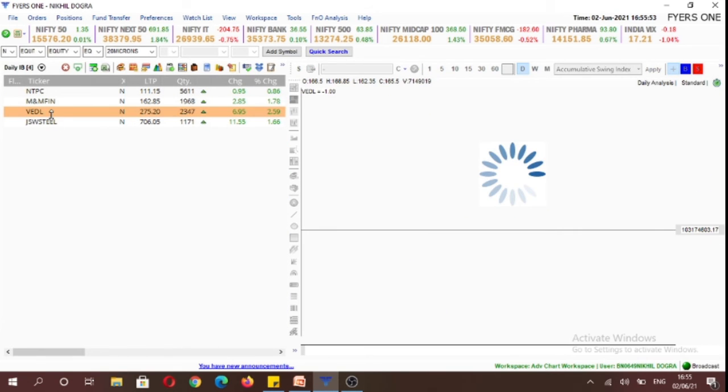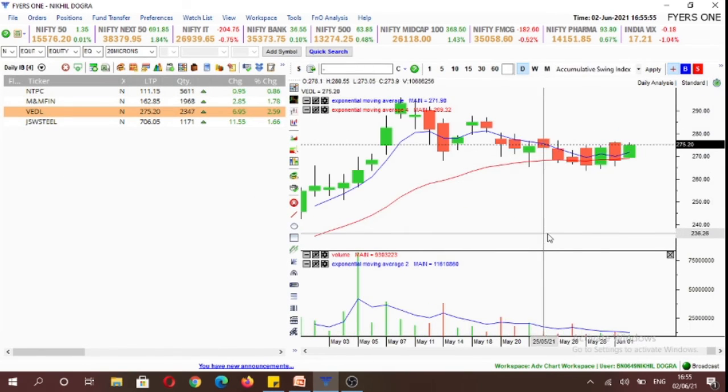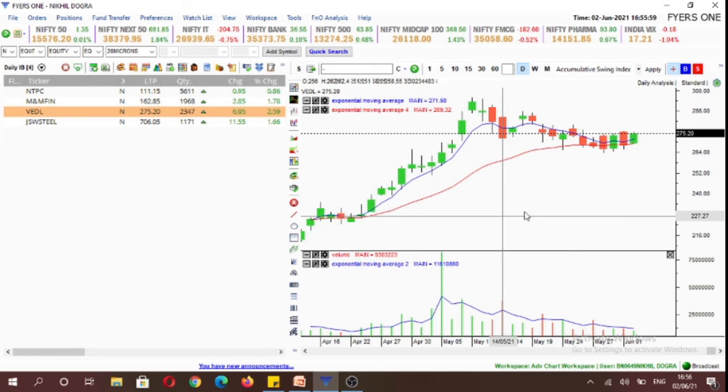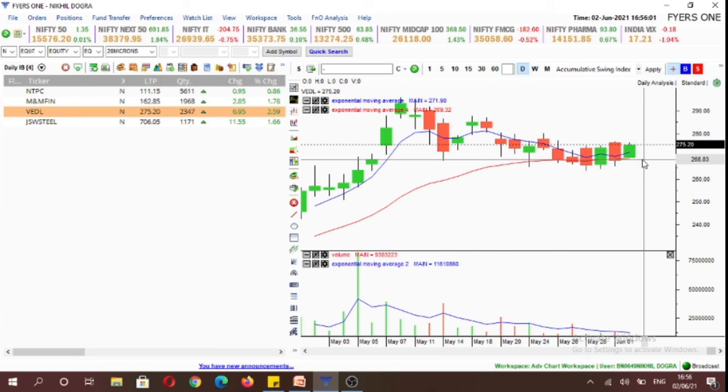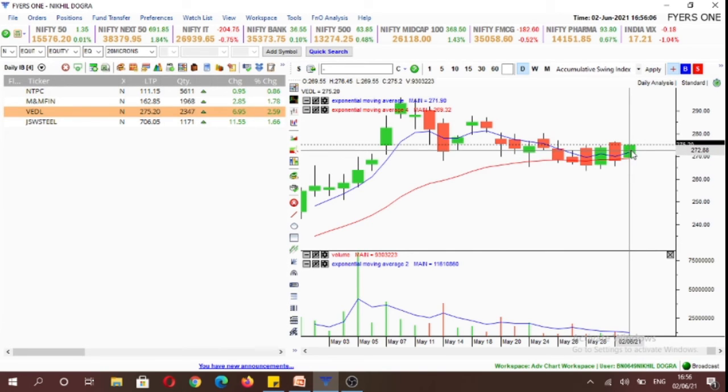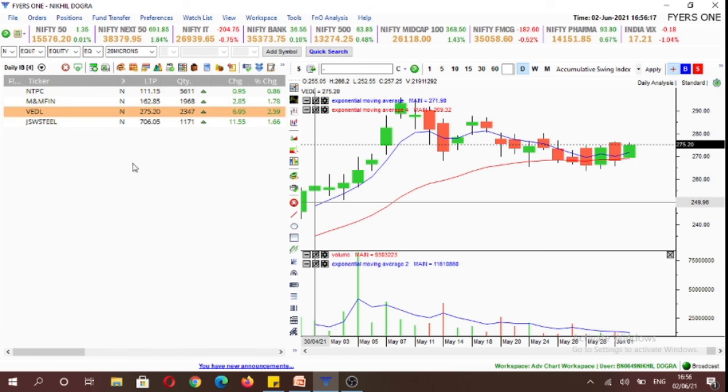Next stock is VEDL. So Vedanta is again in an uptrend based on the moving averages crossover, and it is trading above both 5 and 20-day exponential moving averages. So above 276.5, we would be looking to establish a long position with a normal size, and below 269.5 levels we can establish a short position with half our normal size.